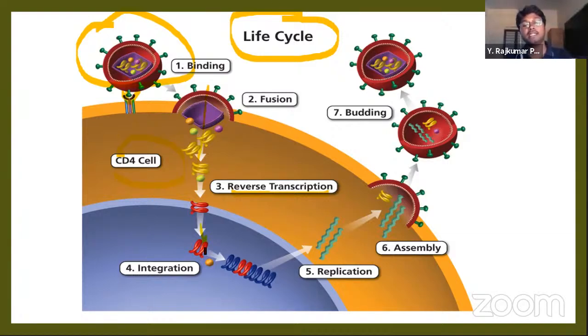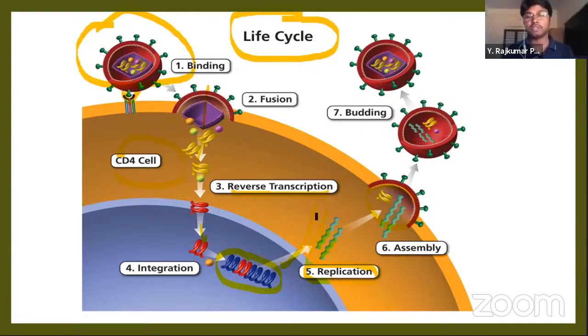This double strand DNA joins or mixes with the human DNA, isn't it? The human DNA starts the process of replication, and replication can produce multiple copies of the single stranded RNA, and finally it buds off after the multiplication, after the replication.